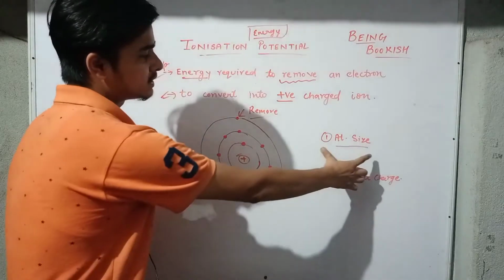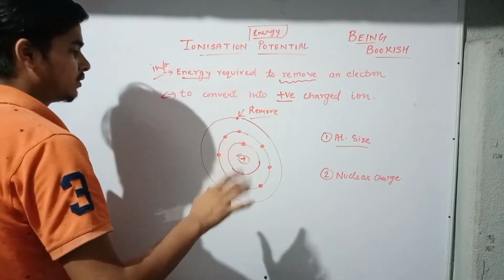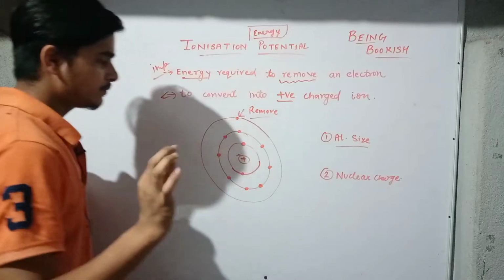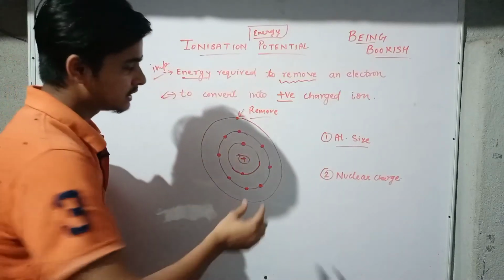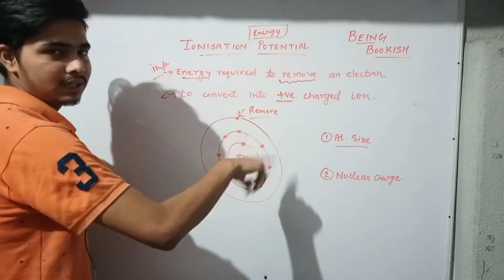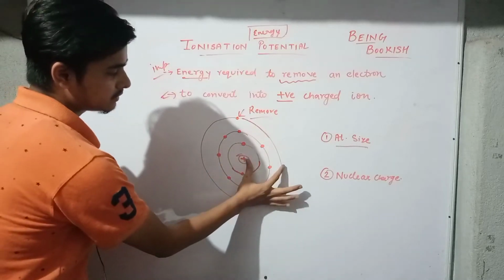Now how does it depend upon atomic size? Suppose we have an atom which has only 2 shells, this one shell and this second shell. So its atomic size is this much, yes or no? Now if we have this atom which has three shells, 1, 2 and 3, its atomic size is this much, yes or no?